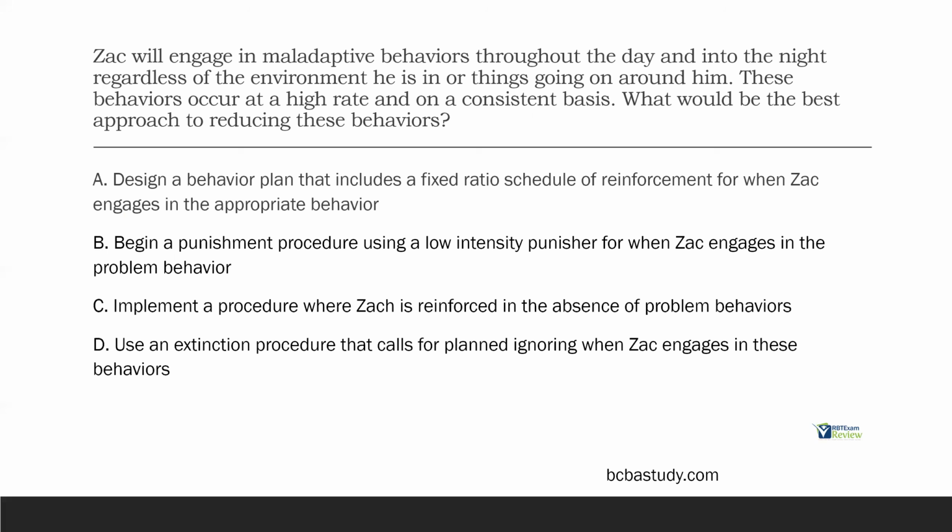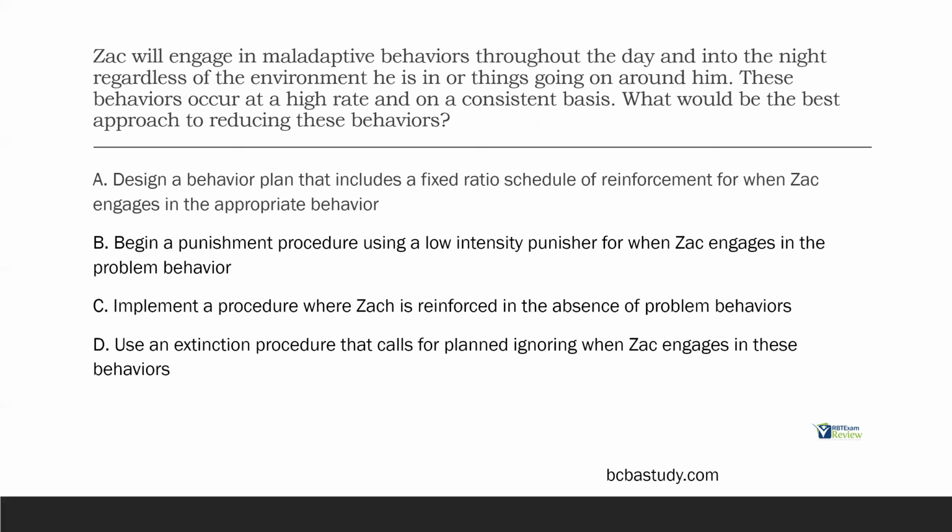A, design a behavior plan that includes a fixed ratio schedule of reinforcement for when Zach engages in the appropriate behavior. Okay, on the surface, this looks fine. If we can't find a better answer, we could certainly try this. But what might be the issue, right? If Zach is engaging in these maladaptive behaviors all the time, we might have very little time to actually give reinforcement on this fixed ratio schedule. So catching him being good, quote unquote, is going to be a little difficult. Right now, A is our best answer, but let's see if we can find a better one.